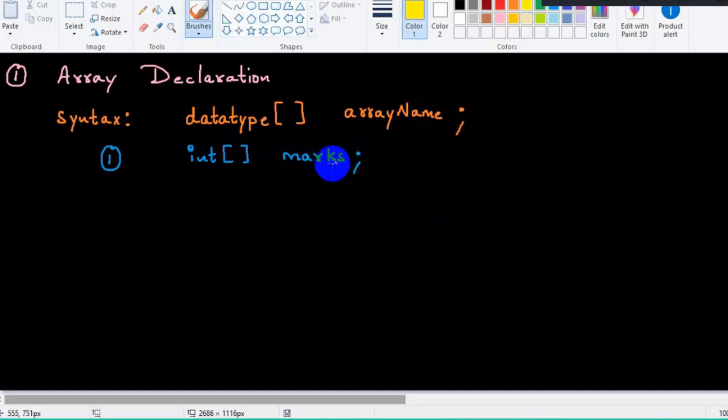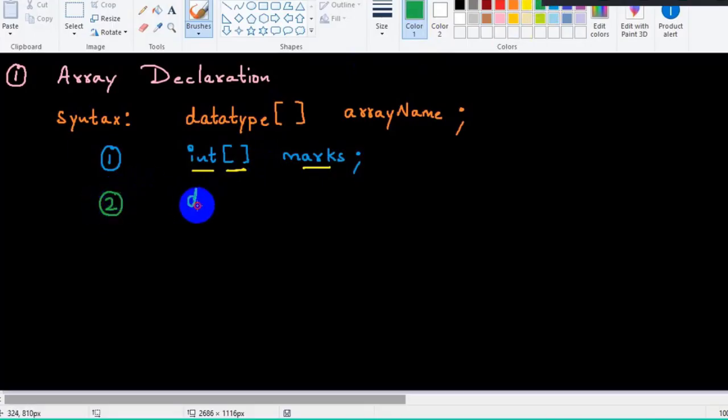So what did you understand here? Sir, marks is an array which can store multiple int values. Okay, integer array of marks, meaning marks is an array which can store multiple int values. But I haven't told how many values yet. I just told marks is an array. That's it. Similarly, I will give one more example.